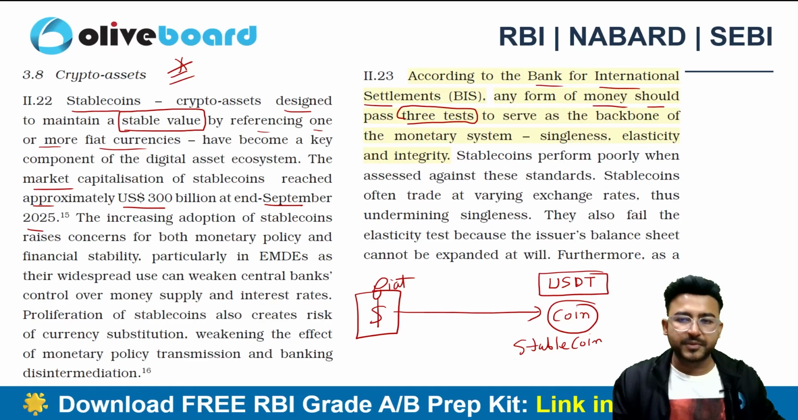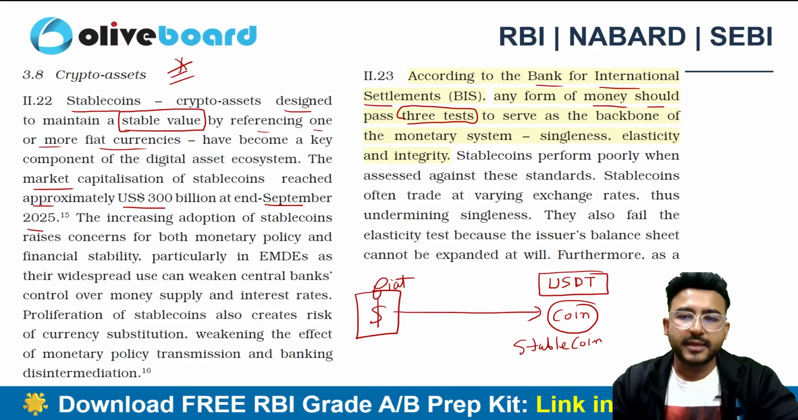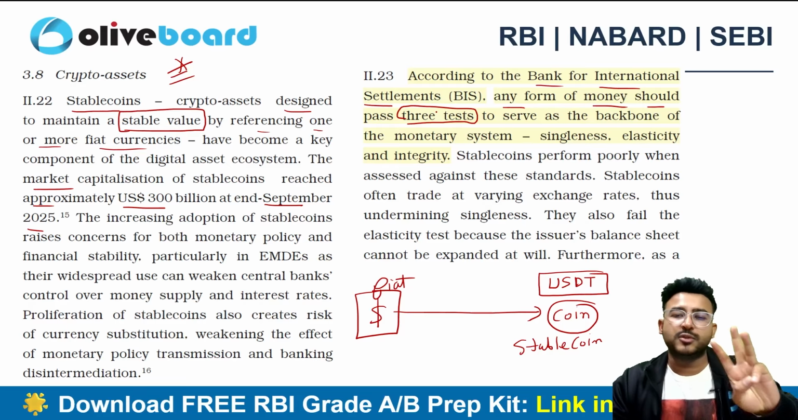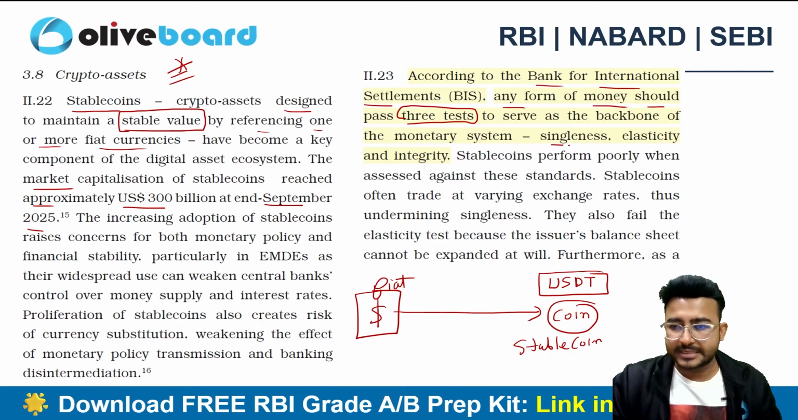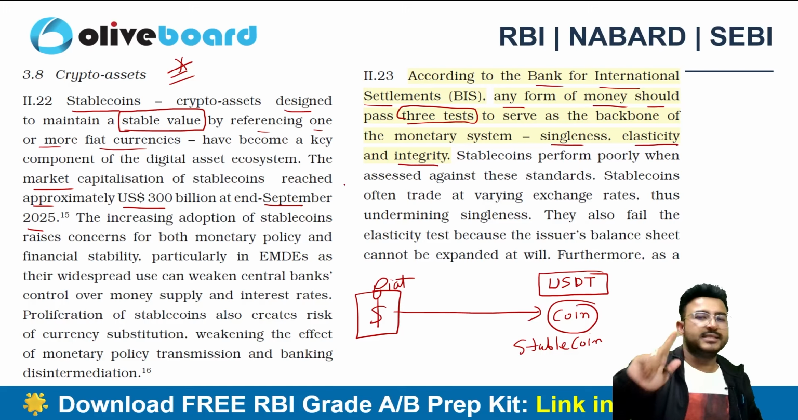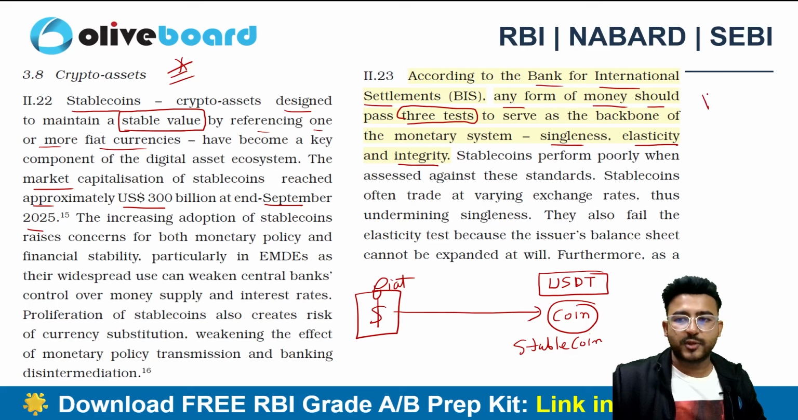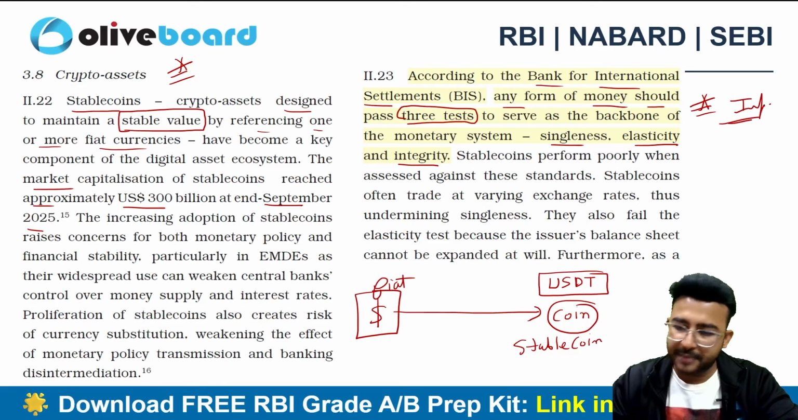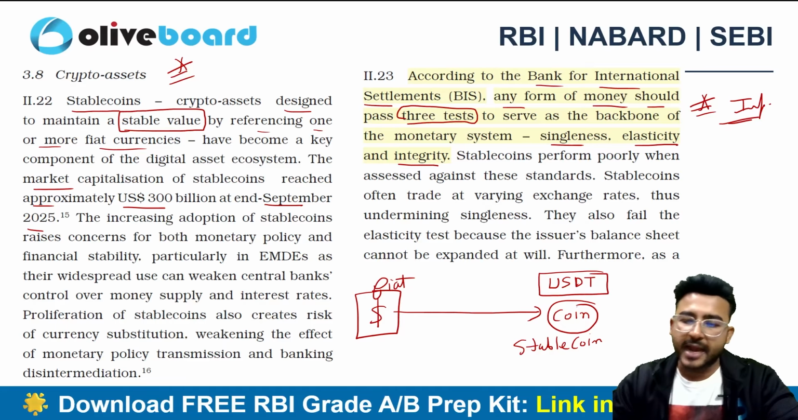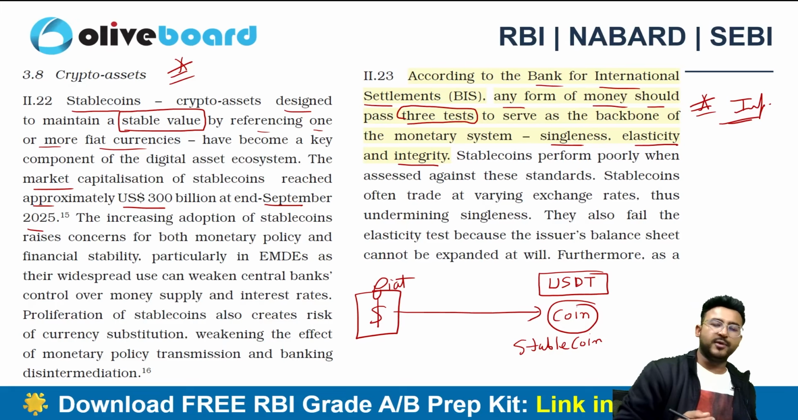No, it is not. Why? Because BIS is clearly stating that any form of money should pass through 3 tests: singleness, elasticity, integrity. Singleness, elasticity and integrity, and this is going to be super important for your examination. Please try to understand why stable coin is one of the most important things nowadays.